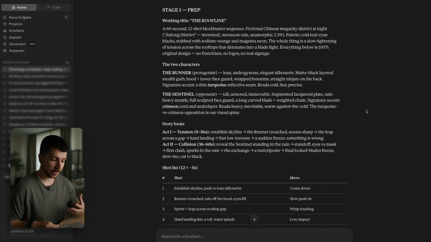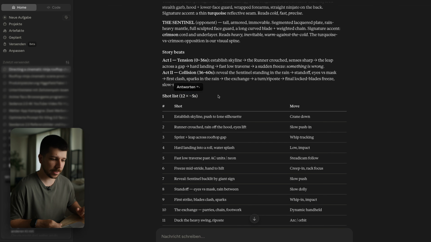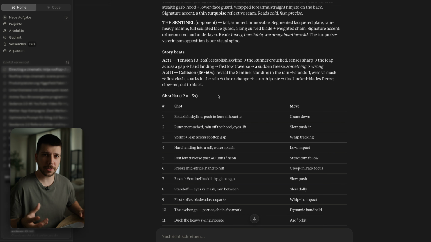So this is stage 1 that Opus 4.8 generated for me. It made a small description of both of the characters and the location. Also he made a short shot list. He wants to do 12 shots for a 60-second clip. This could be good, but in my opinion already feels a little bit much, because for a blockbuster scene with a long action sequence, I don't think we need that many clips to make it dramatic.